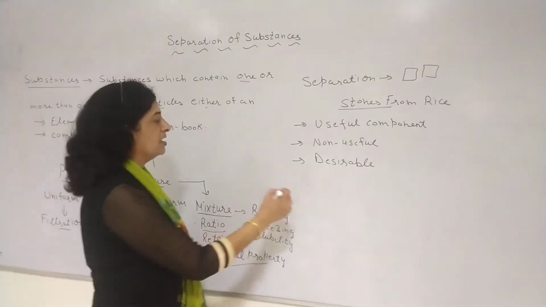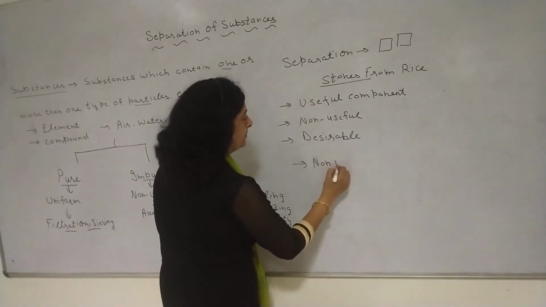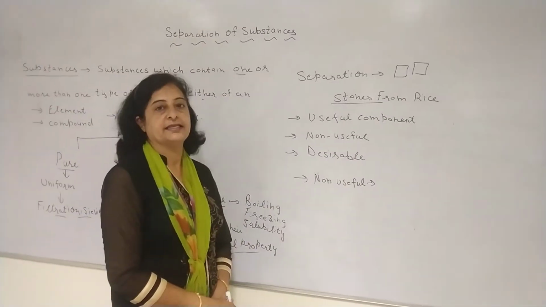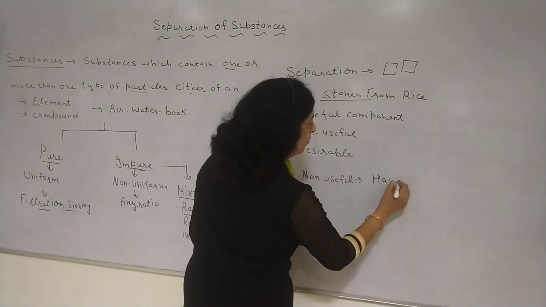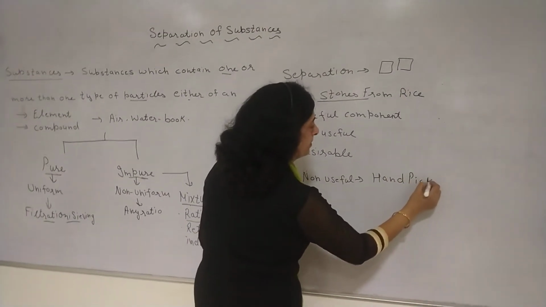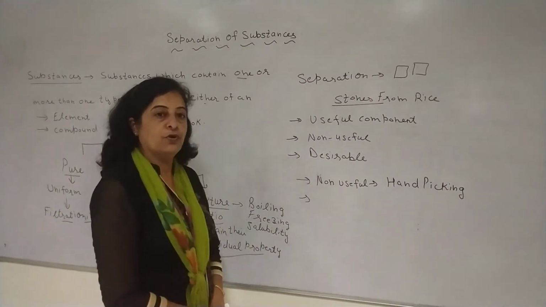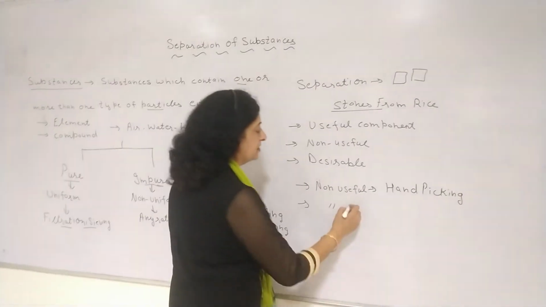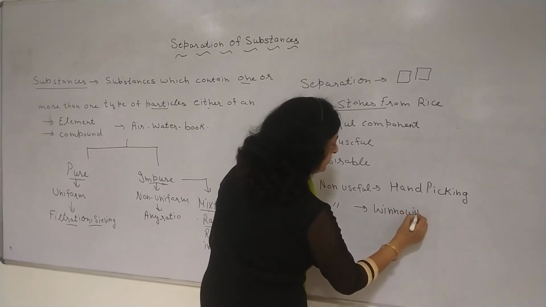For example, if we want to separate non-useful components which are of different sizes and different colors, then we can use the method of hand picking. In the same way, if we have to remove a non-useful component which is light in weight, then we can use the method of winnowing.